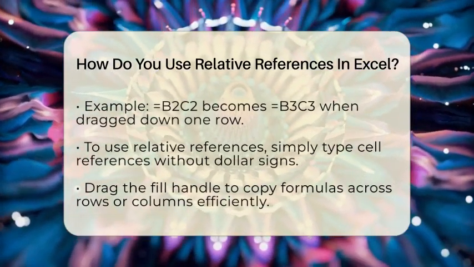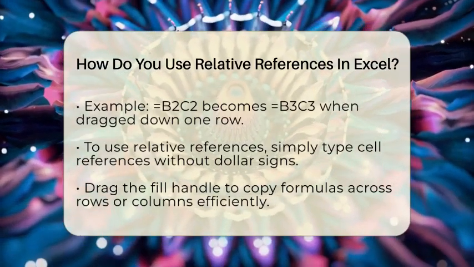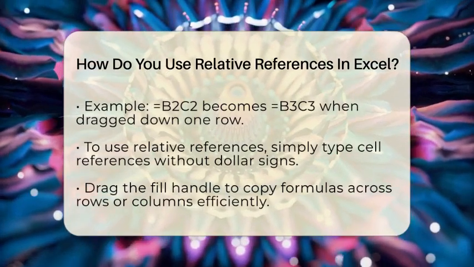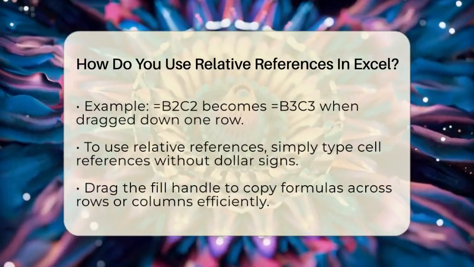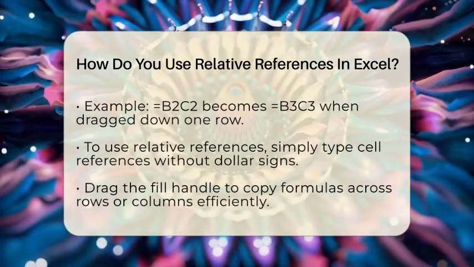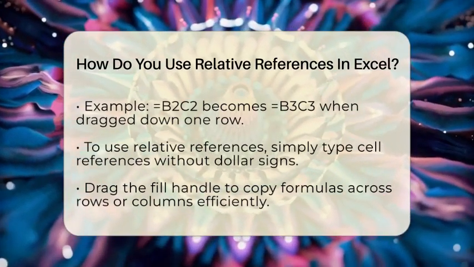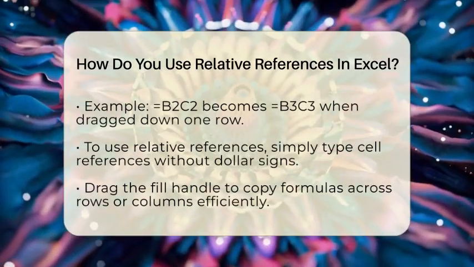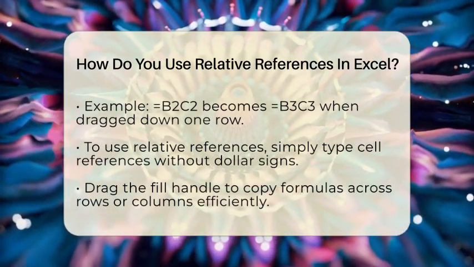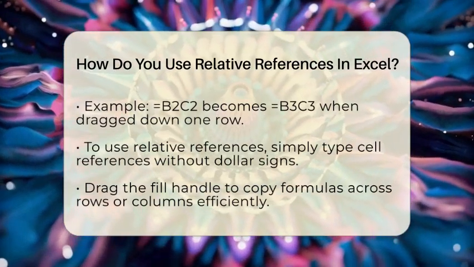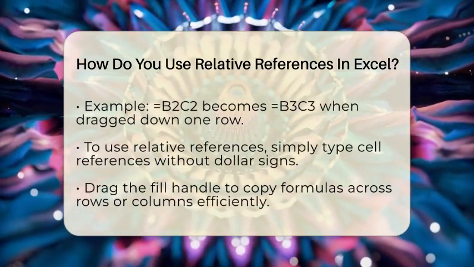Using relative references is especially handy when you want to perform the same calculation for many rows or columns. Suppose you have unit prices in column B and quantities sold in column C to find total sales. You write =B2*C2 in cell D2. When you drag that formula down the column, Excel adjusts the references to be B3*C3, then B4*C4, and so on. This way, you don't have to rewrite formulas for each row.